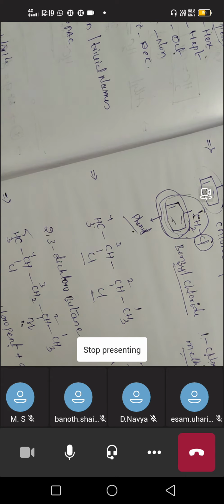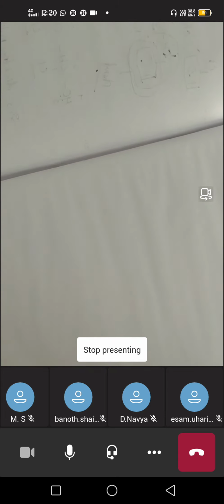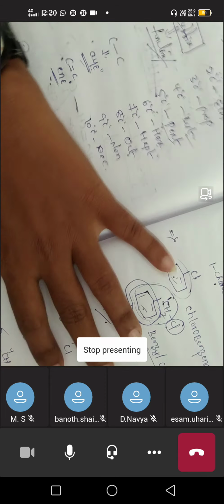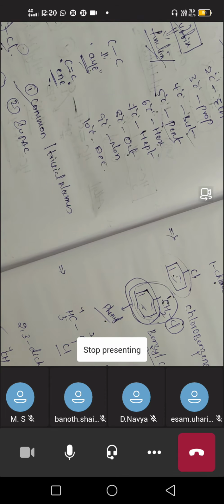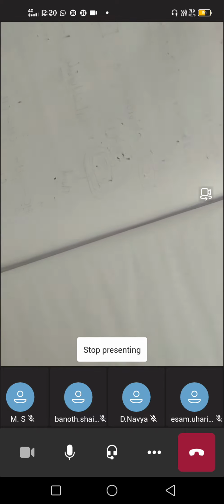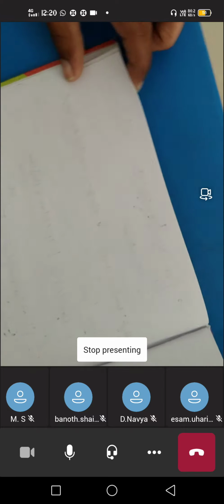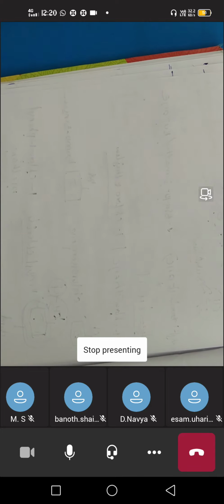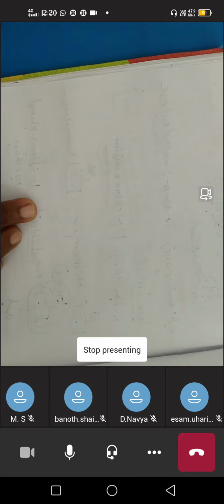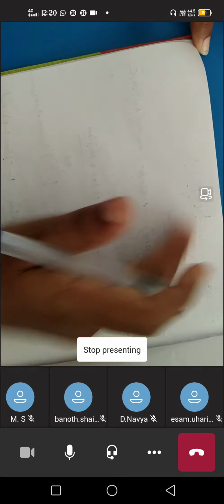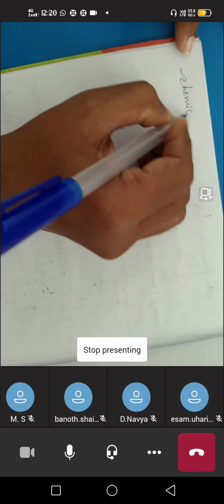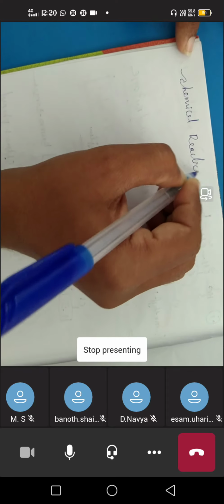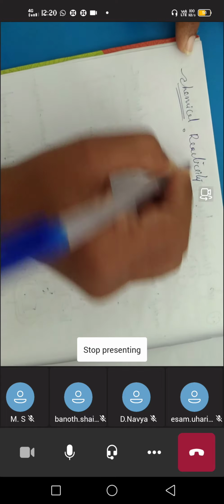In tomorrow's class we will go to reactivity. We'll see the small reactivity reaction now also. Up to this we have discussed the classification and the nomenclature. Next we'll discuss which type of reactions alkyl halides undergo, whether oxidation or reduction. So we can call it chemical reactivity.